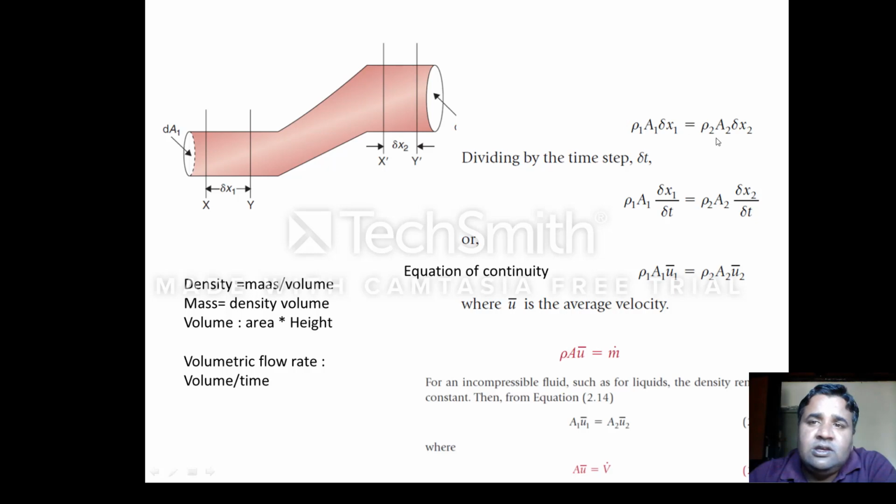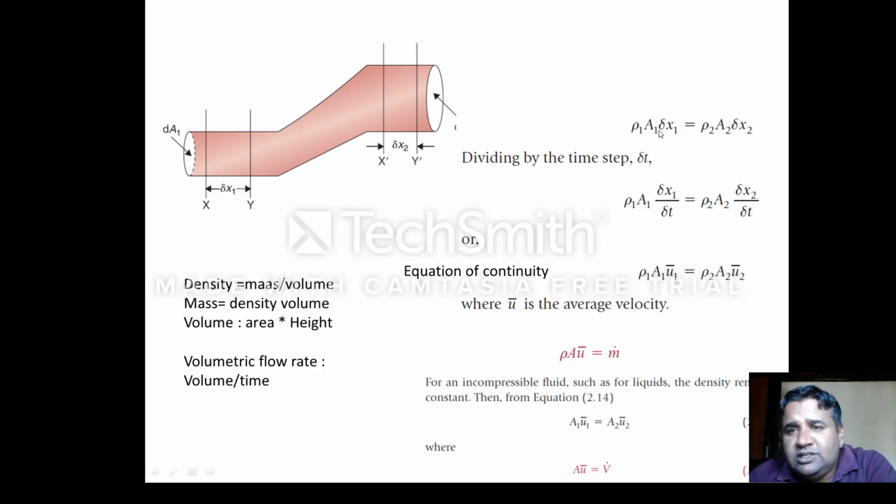This cross section area into height is the volume, and rho 1 we have assumed is the density of the liquid. So when you multiply density with the volume, it will give you the value of mass. Same on this side, we have assumed that the cross section area of the pipe here is A2, and the displacement that has taken place is del x2. So when you multiply del x2 into A2 with the density, it is the mass representation of this chunk.